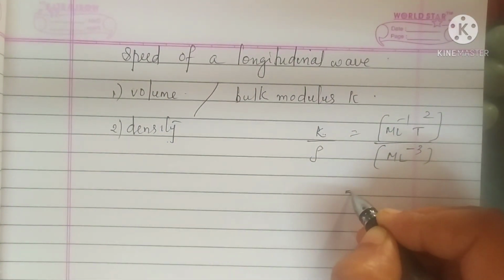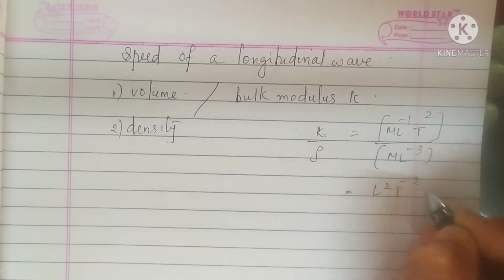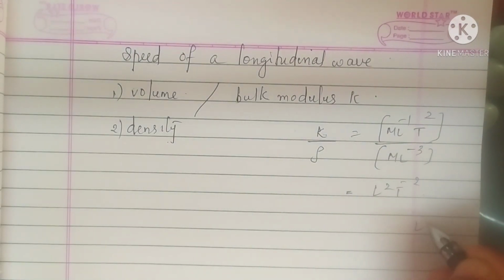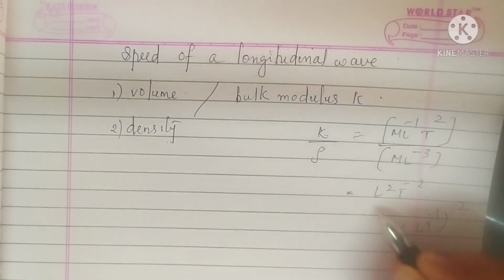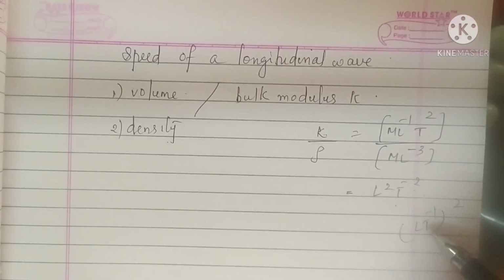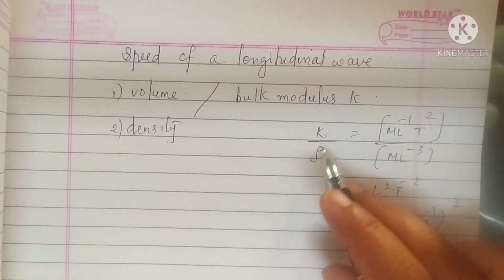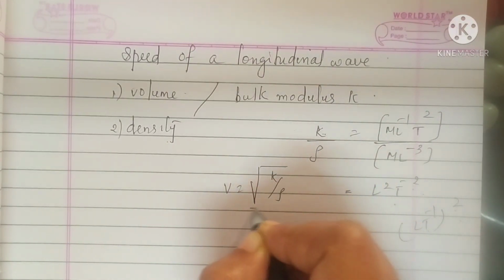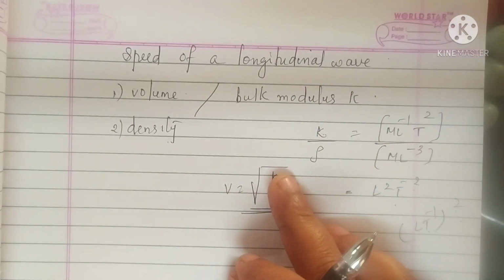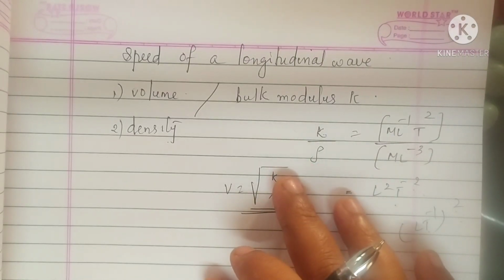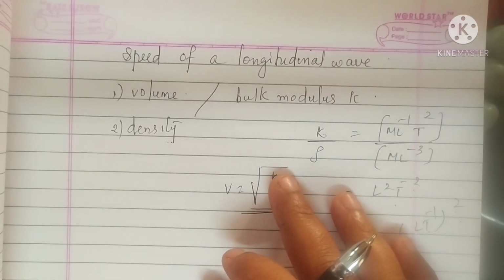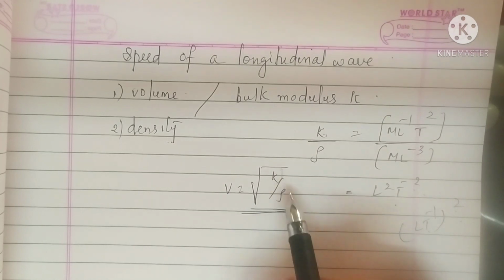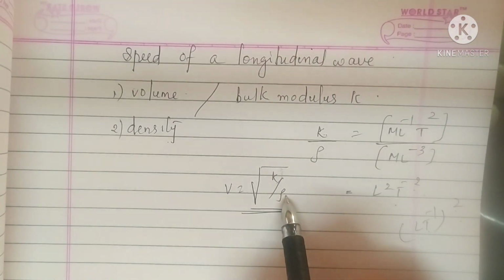You will get the answer as L^2 T^-2. L T^-1 the whole raised to 2 is L^2 T^-2, which means it is velocity squared, right? So V is equal to root of K by rho. This is the expression for the speed of a longitudinal wave through a fluid. It only depends upon the bulk modulus and density.